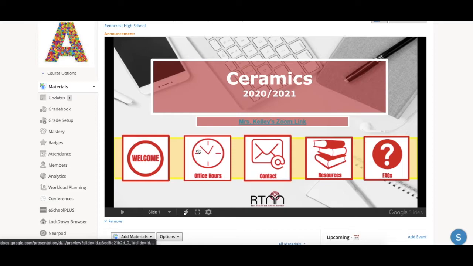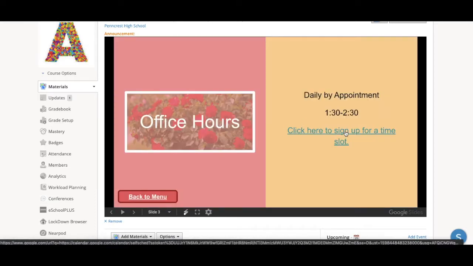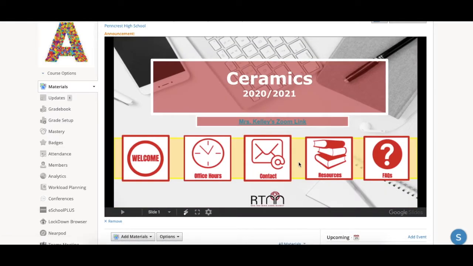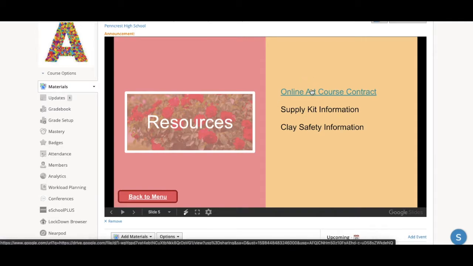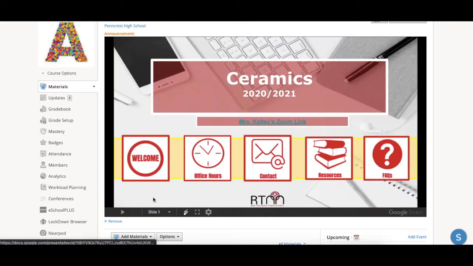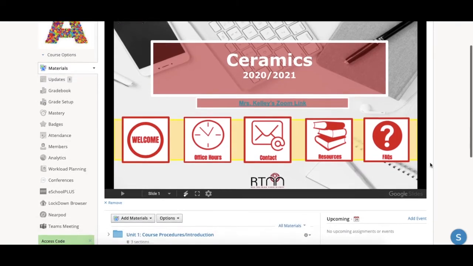Additionally, my office hours. If you need to set up a time, you can click here and it'll prompt you to set up an appointment time to meet with me through Zoom. So you'll click here, sign up. Contact information if you need to send me an email, additional resources, anything from clay safety. This will be linked, the online course contract, which also appears later. Might be necessary or useful if you need to review some specific Zoom policies for my class or specific material policies, responsibilities, those kinds of things. And then the last thing is general district technology information.